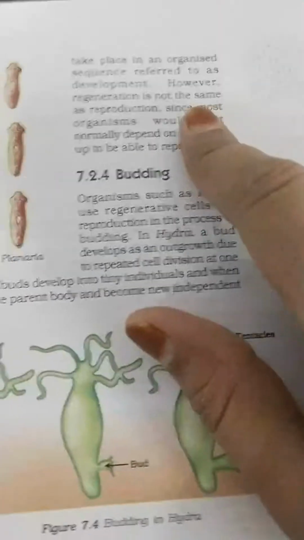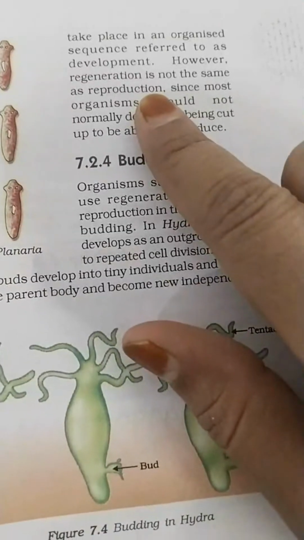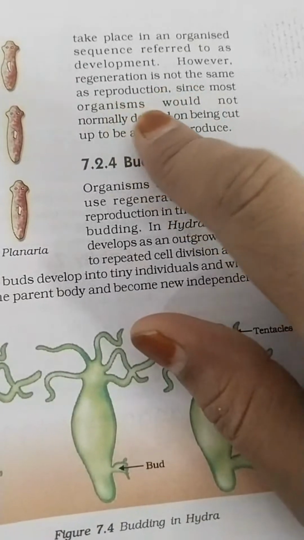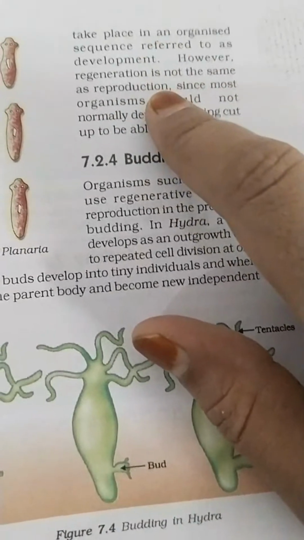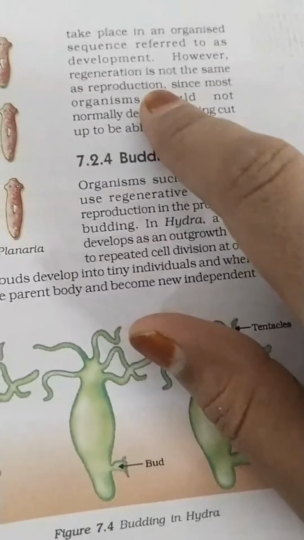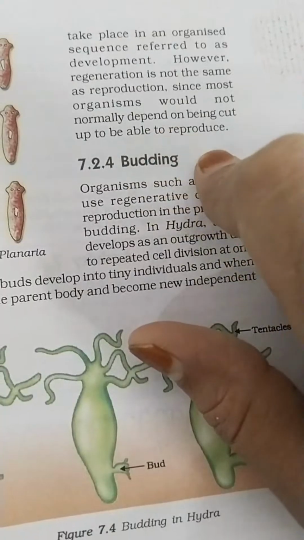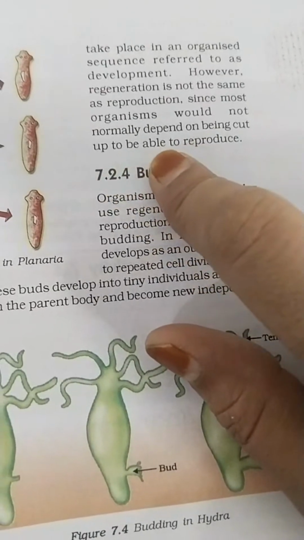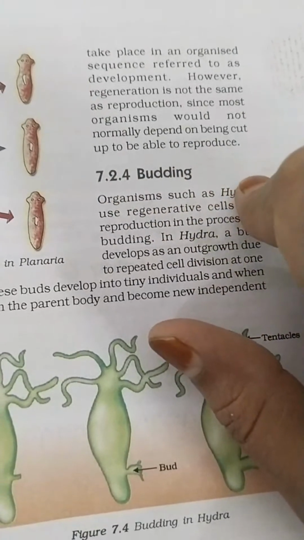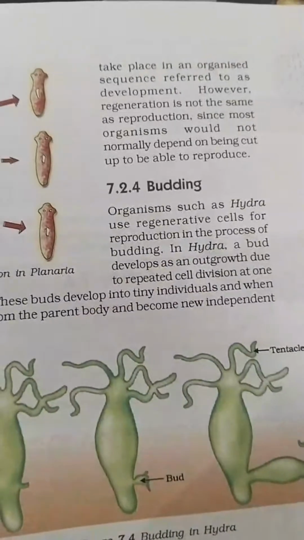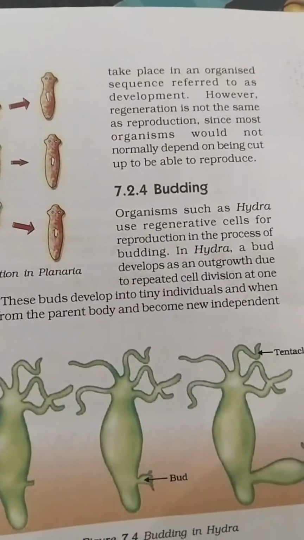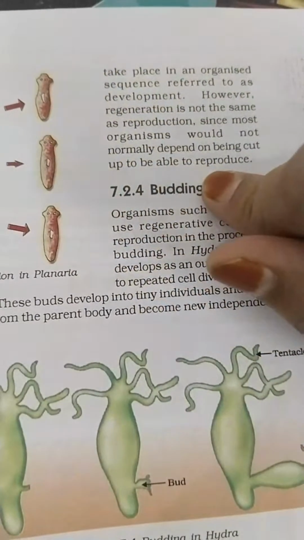However, regeneration is not the same as reproduction. We cannot say this is reproduction, since most organisms would not normally depend on being cut up to be able to reproduce. Sometimes, accidentally or intentionally, it is going to happen and they need to regenerate.